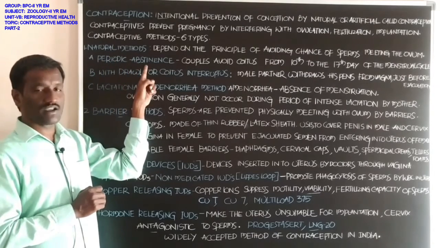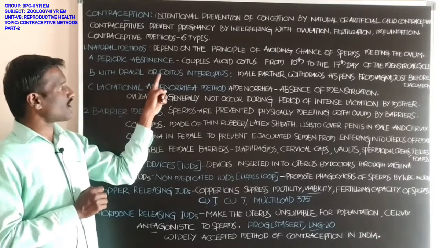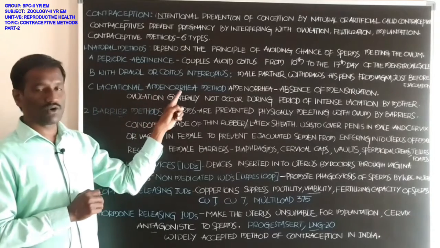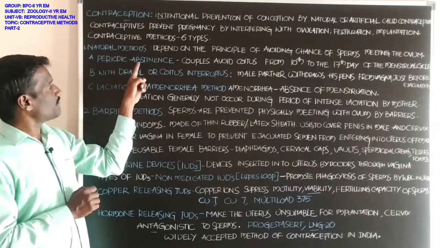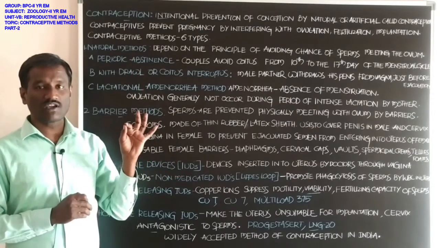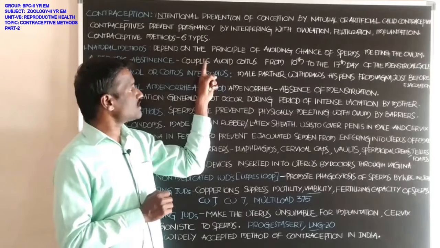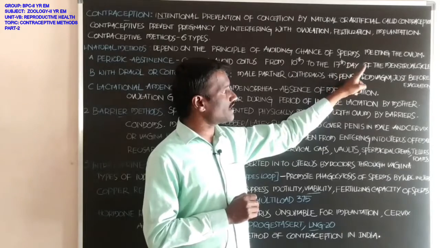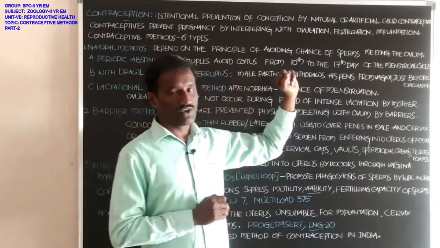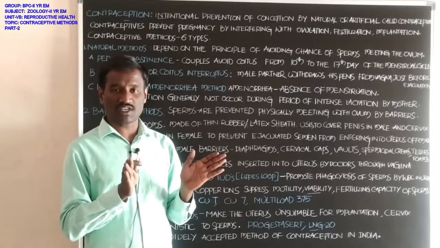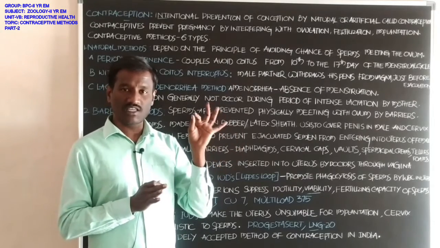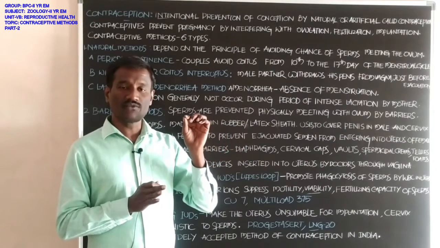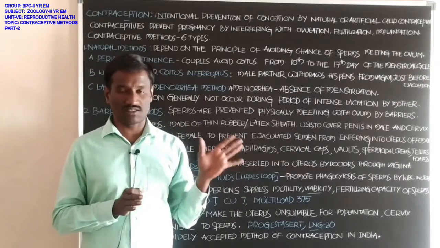First one is periodic abstinence. Second one is withdrawal or coitus interruptus. And the third one is lactational amenorrhea. First, periodic abstinence. What is the meaning of periodic abstinence? Couples avoid coitus from the 10th to the 17th day of the menstrual cycle. Students, already you know about the menstrual cycle. This is the periodic, sequential cycle which occurs every 28 or 29 days.